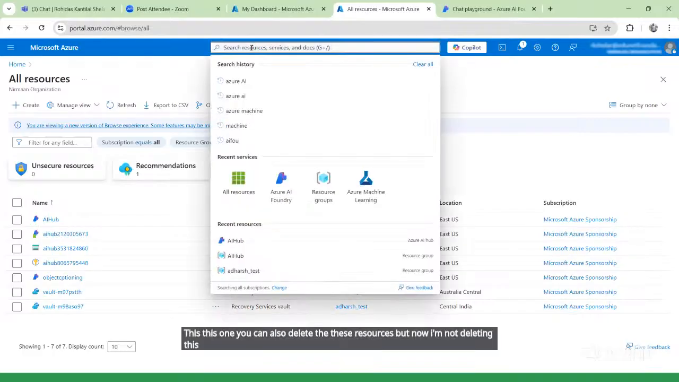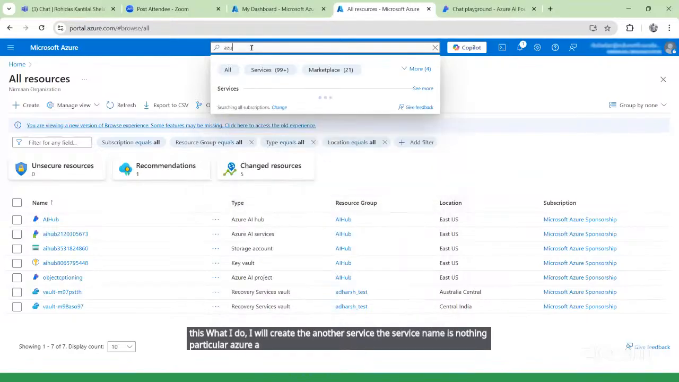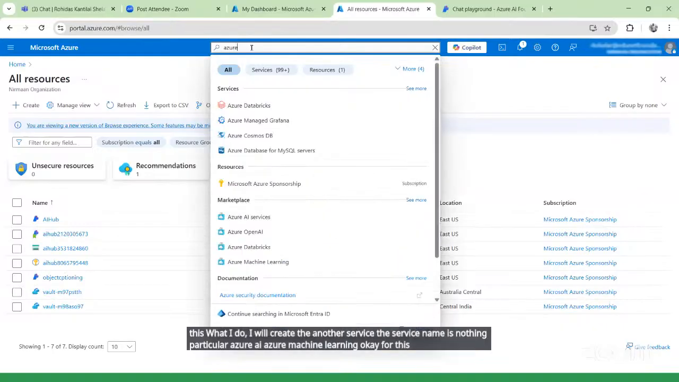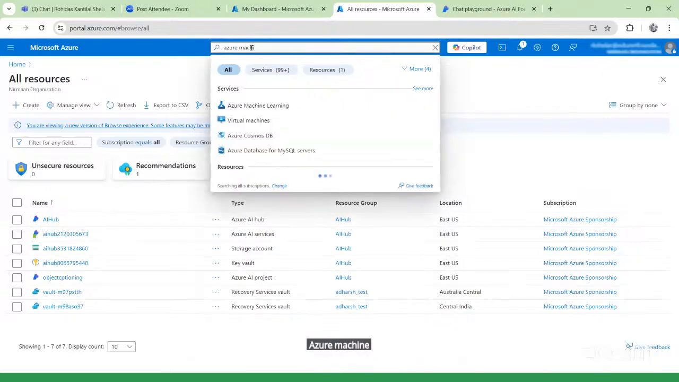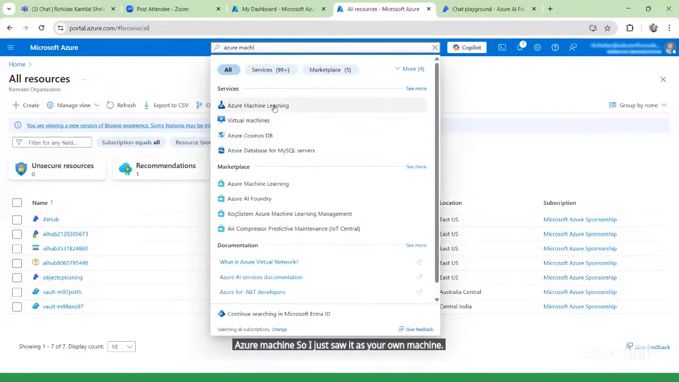I will create another service. The service name is Azure AI, Azure Machine Learning. For this, I will search for Azure Machine Learning. See, this is the service, Azure Machine Learning. I can simply click on it.